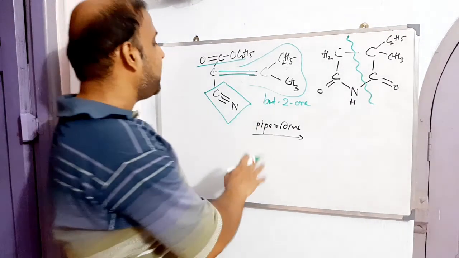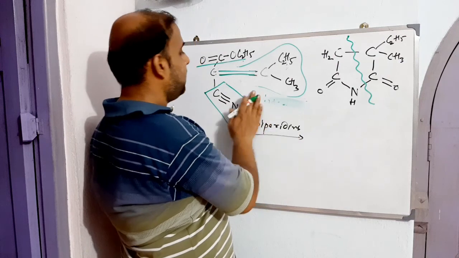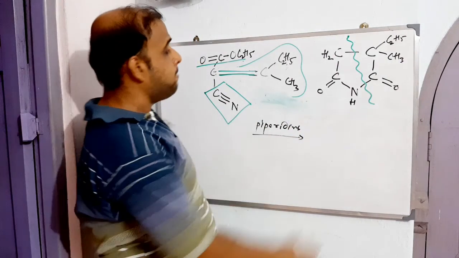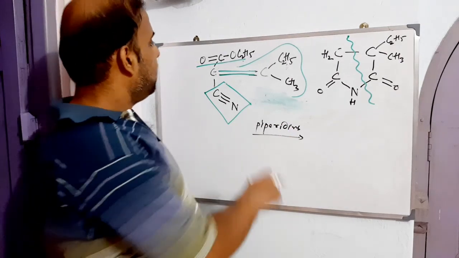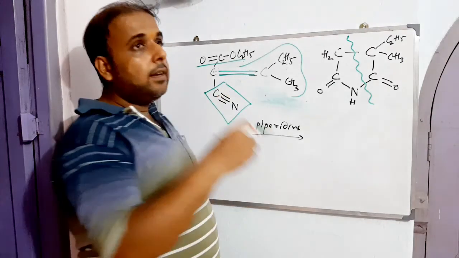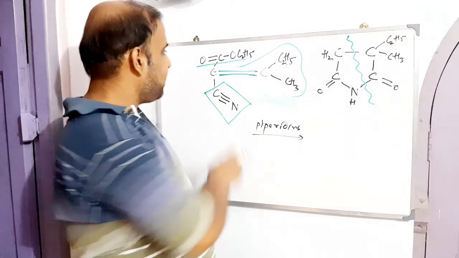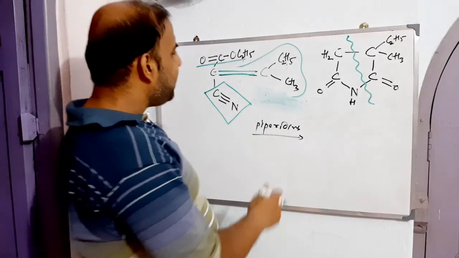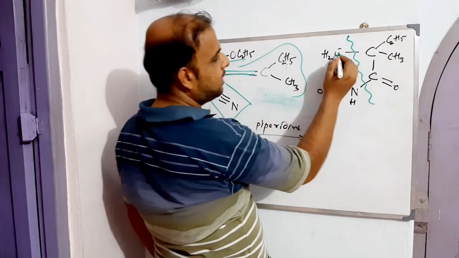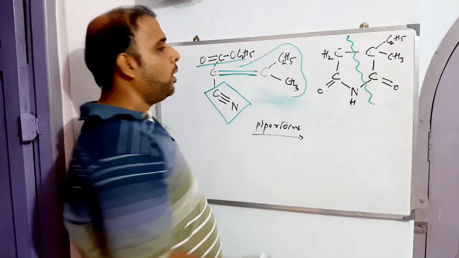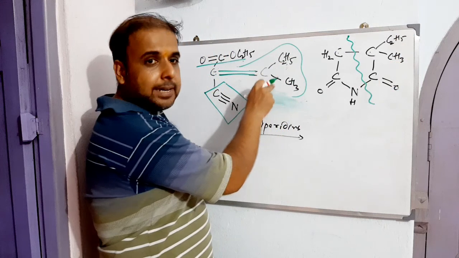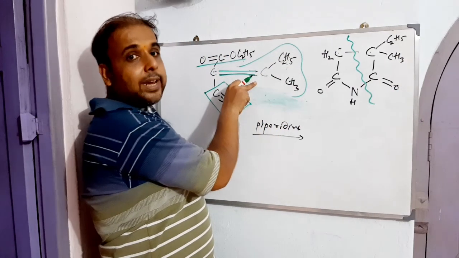So when 2-butanone approaches ethyl cyanoacetate in the presence of piperidine, what will happen? We can find the removal of a single molecule of water and the formation of a double-bonded species. Thus they connected. So up to what end have we approached? This carbon, we have connected them all together, because the other carbon has an ethyl and a methyl. Ethyl and methyl have been kept, and we have just connected them.